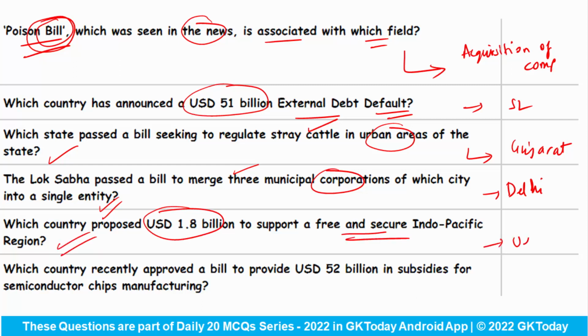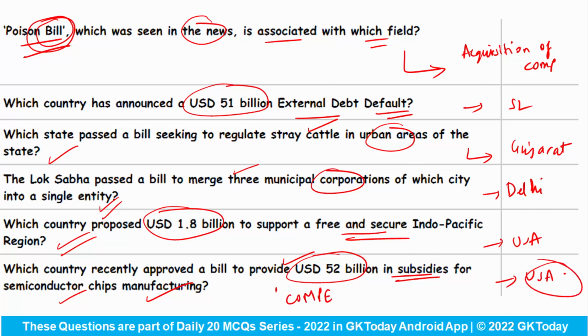This country is USA. Which country recently approved a bill to provide $52 billion in subsidies for semiconductor chips manufacturing? Again, answer is USA. Now, a few days back, USA was also in news because of its Competition Act of 2022, if you remember, right? You have to tell me what is the full form of this acronym, COMPETES. Do let me know in the comments.